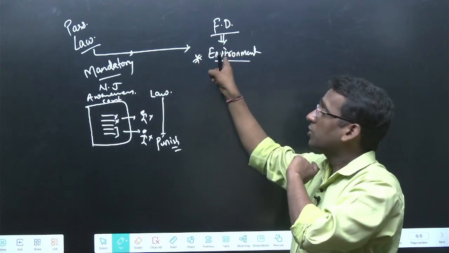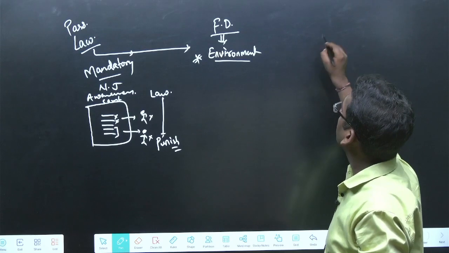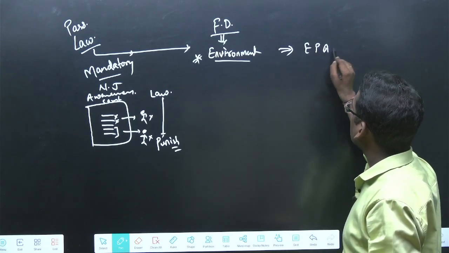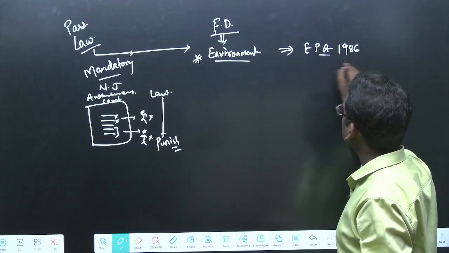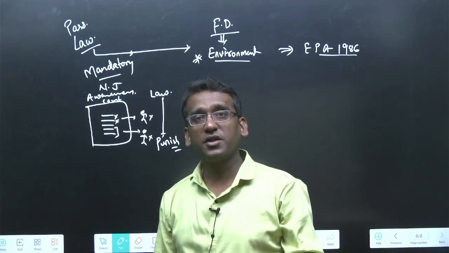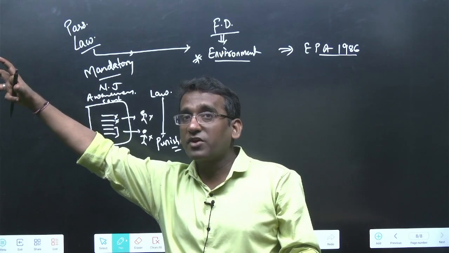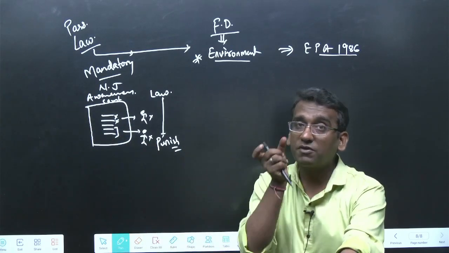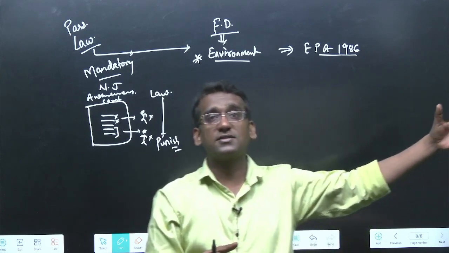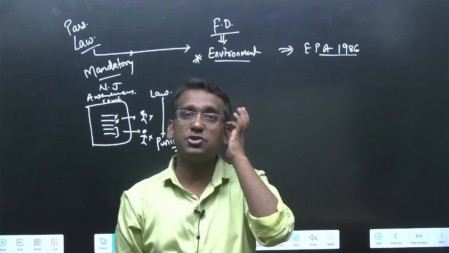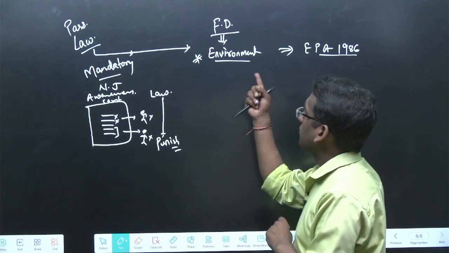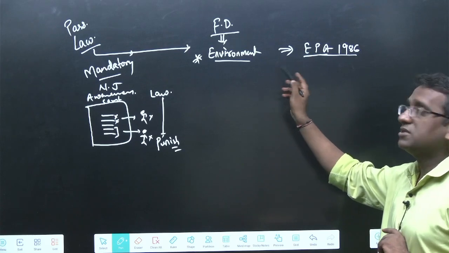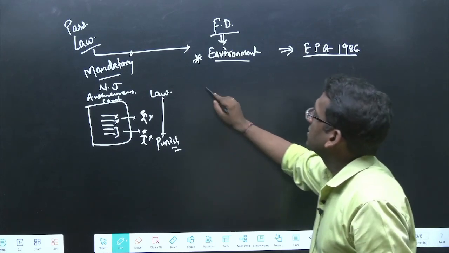If you do not perform this duty, if you do not protect the environment, then what do we have? On the other hand, we have the Environmental Protection Act of 1986. By this act, government is going to punish you. Okay? So the objective of writing in the constitution is different, it is to create awareness, but at the same time to make sure that you perform some duties. Government, on the other hand, has a law. By the means of law, they will actually punish you if you do not perform those duties, right? That means if you are going against this act, that simply means that you are going against the duty.